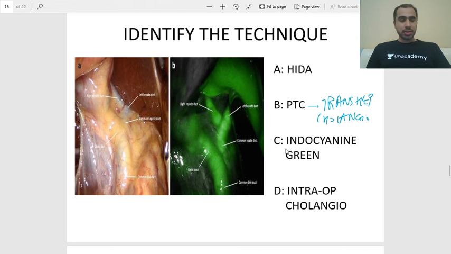Okay, the answer, some of you got it right, some of you got it wrong. Sagar, you got it wrong. Answer is indocyanine green. It's indocyanine green angiography. So what is this appearance?